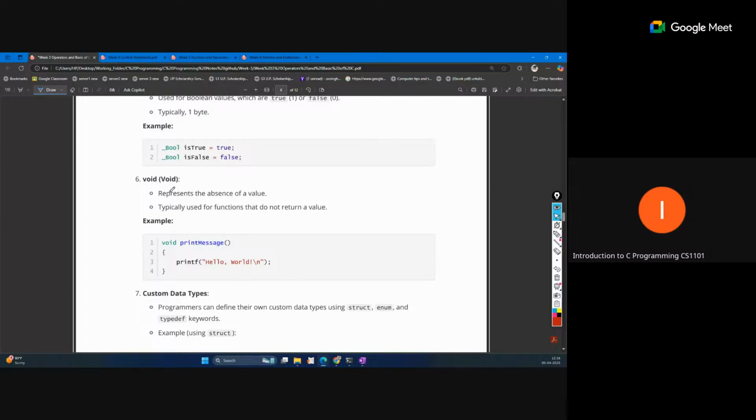Void represents the absence of value. That means there is no value, for example when we do not want to return something.